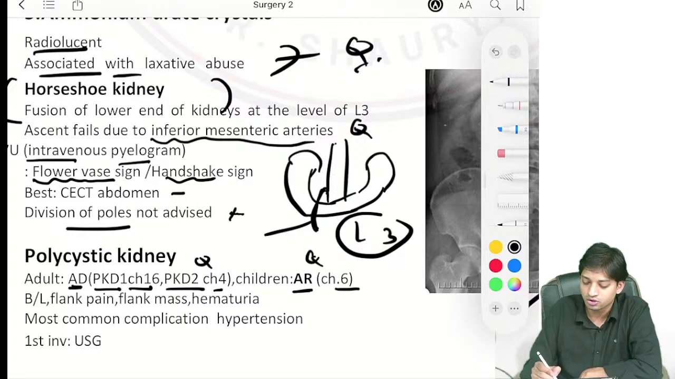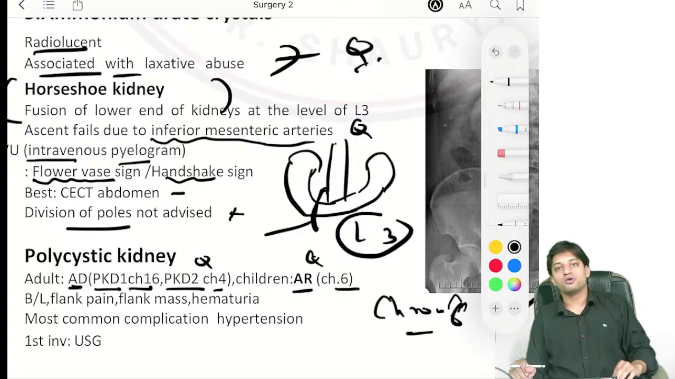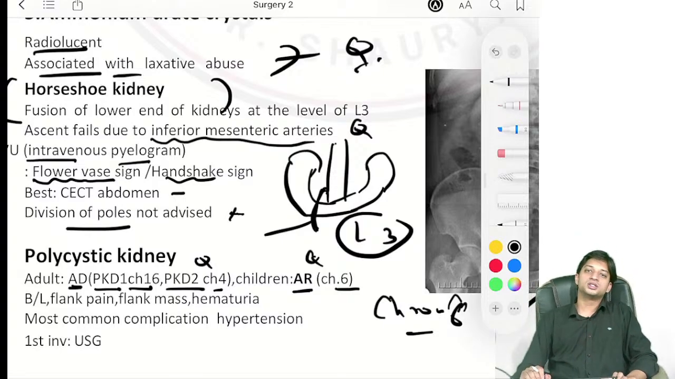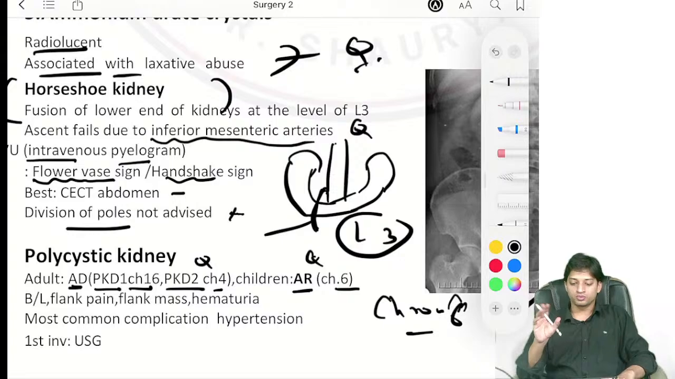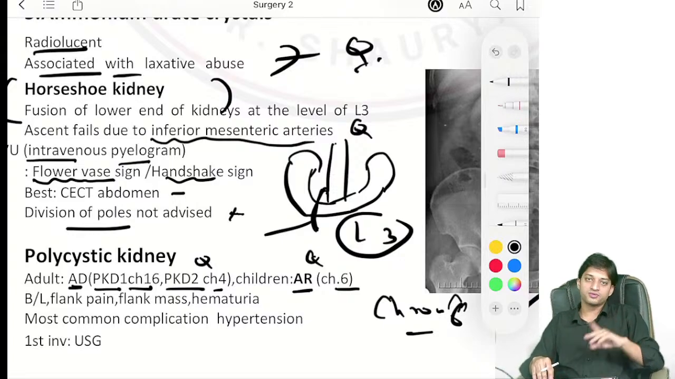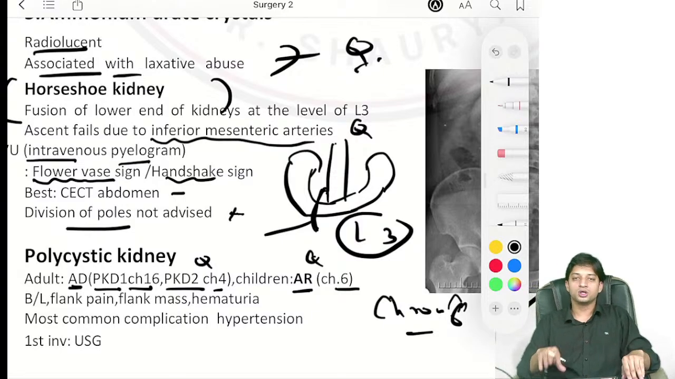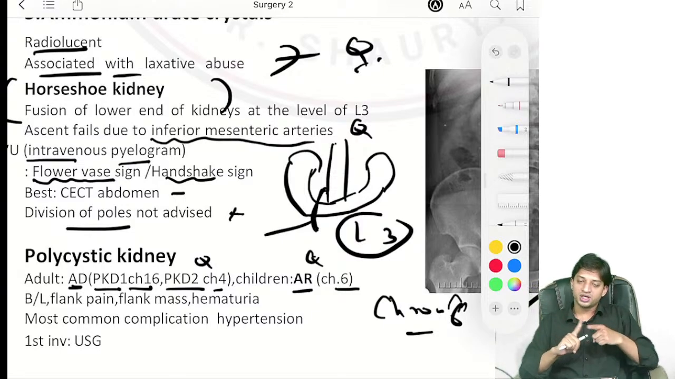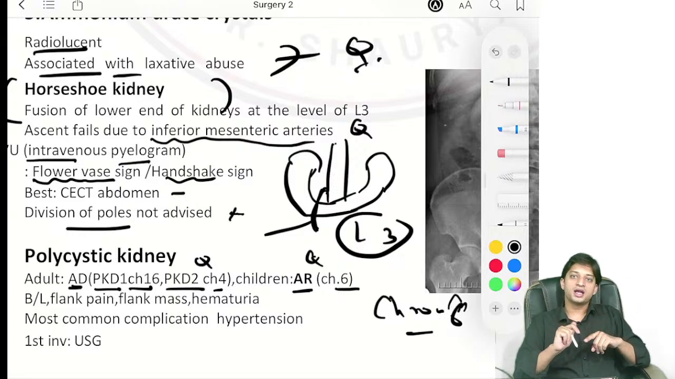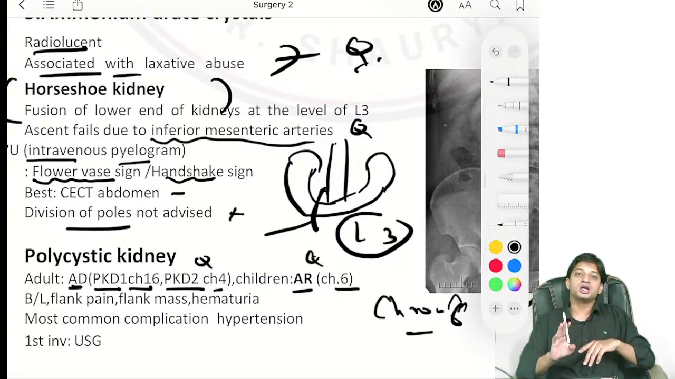And it is present on chromosome 6. Keep this in mind. In polycystic kidney disease, in children it is present on chromosome 6 and is autosomal recessive, whereas polycystic kidney disease in adults is present on chromosome 16, PKD1 gene, chromosome 4, PKD2 gene, and it is autosomal dominant in adults.